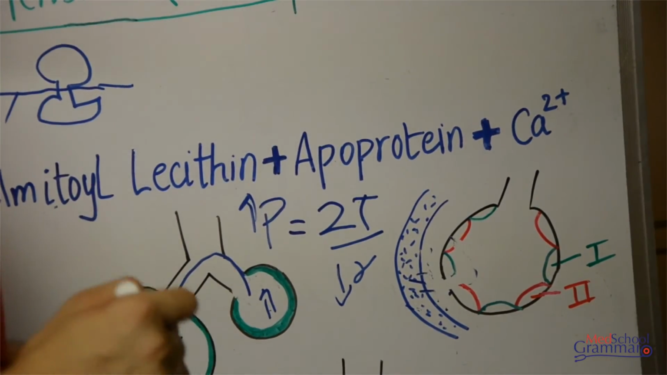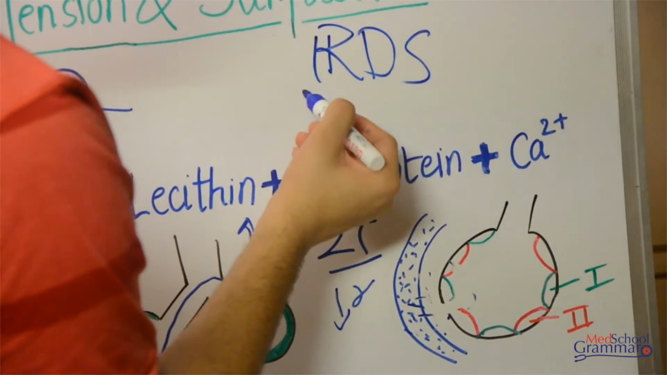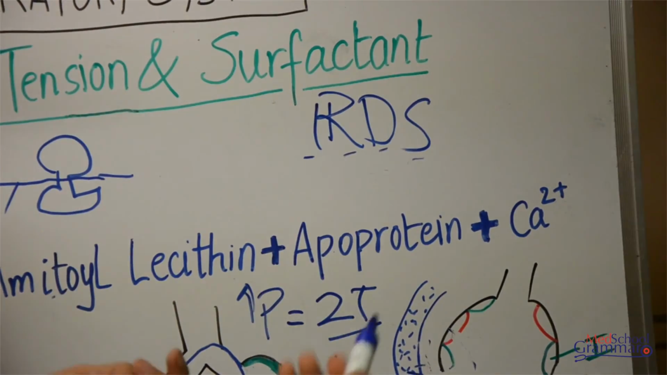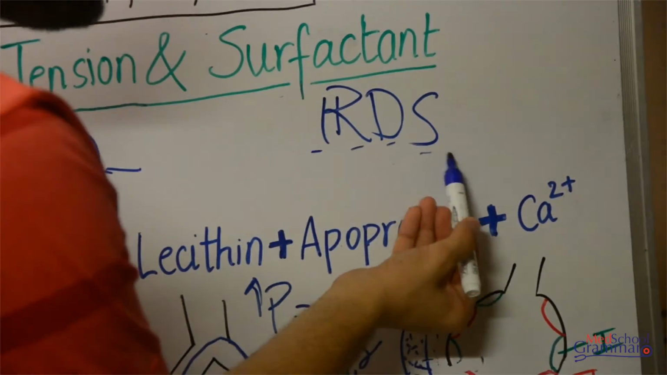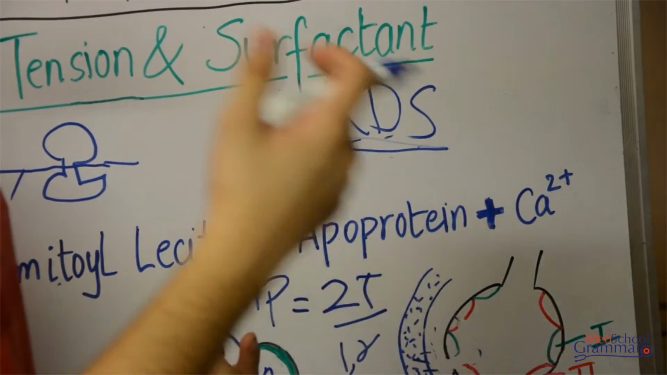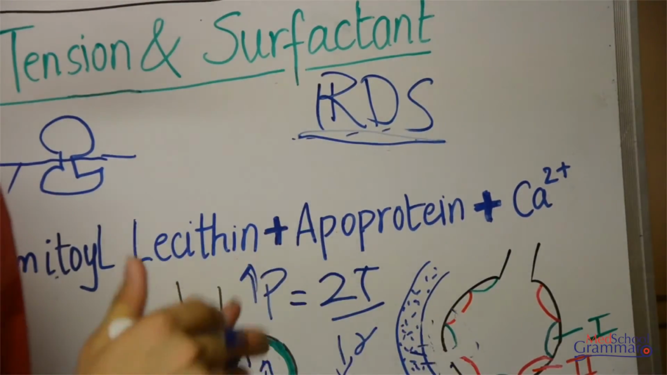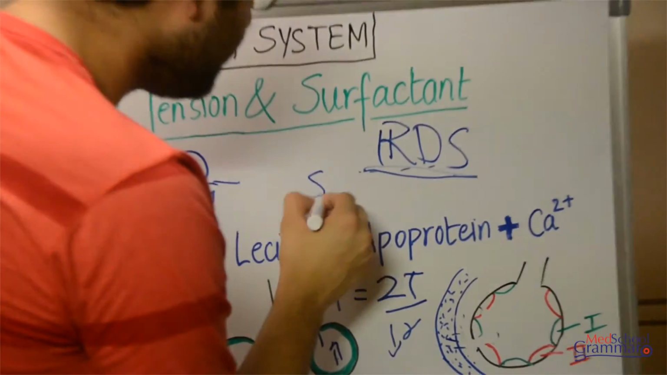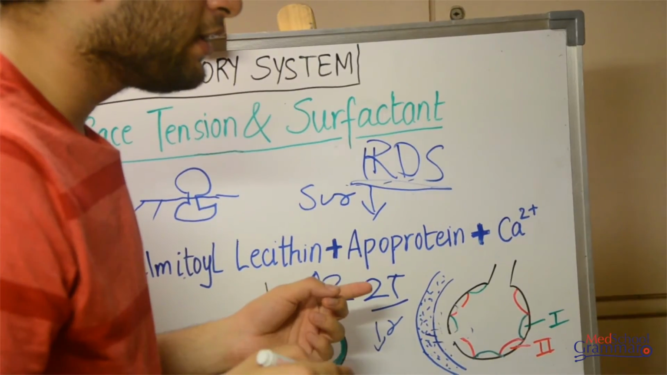In the applied part, as you recall, I might have mentioned something known as IRDS, Infant Respiratory Distress Syndrome. This condition is found in newborns that are premature. The premature newborns have this condition known as IRDS. In this condition, since the baby born is preterm, the surfactant is not produced in sufficient quantity to allow normal breathing. So the surfactant is in less quantities.